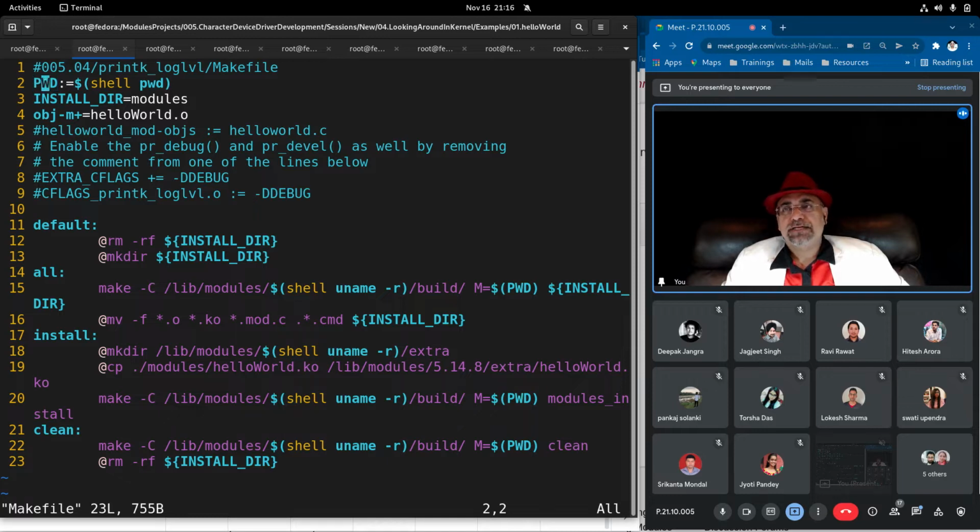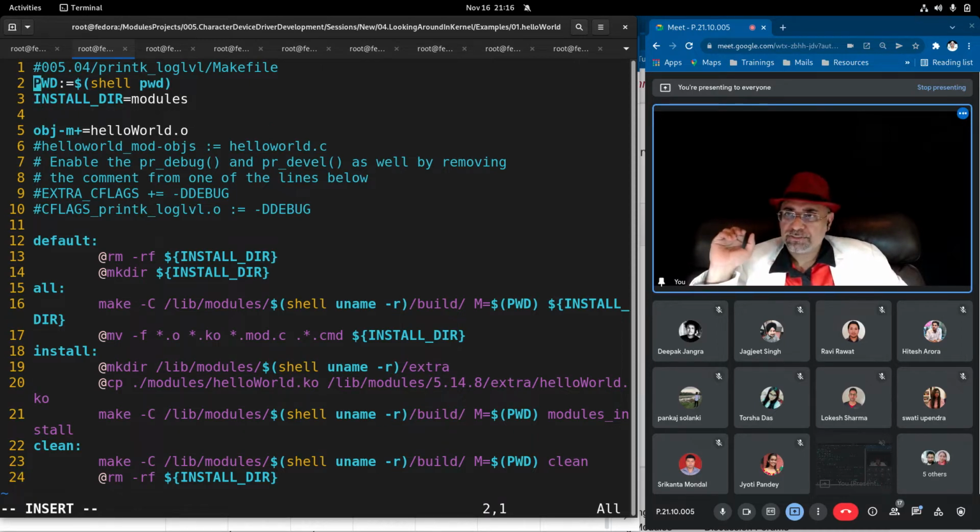Here I have specified the present working directory, a macro which will take the present working directory using the pwd command, and the install directory in which we install our built driver files. The install directory will be called modules. These are some initial declarations.